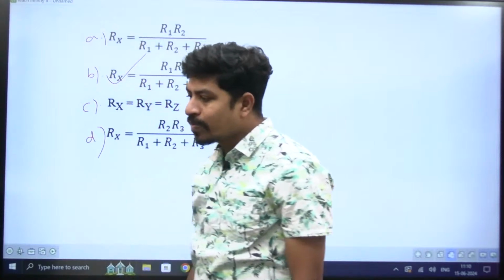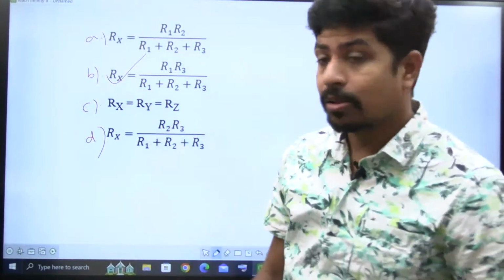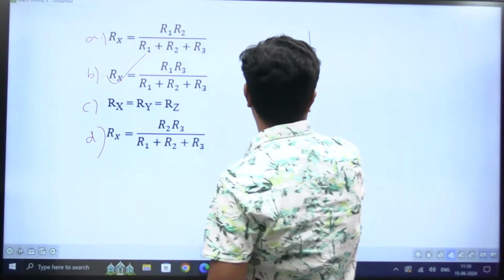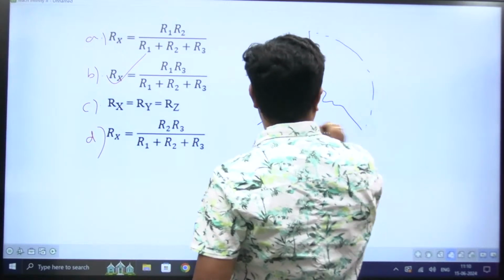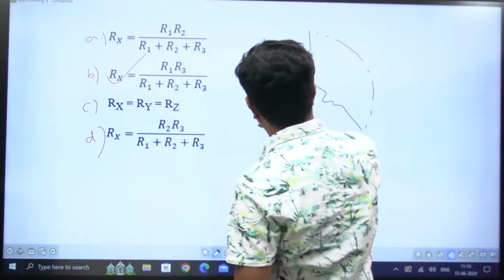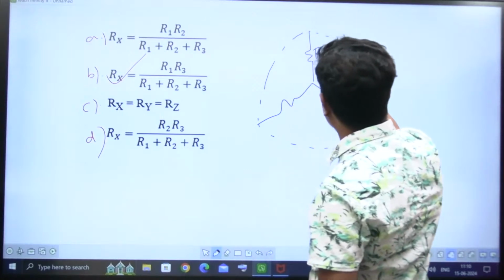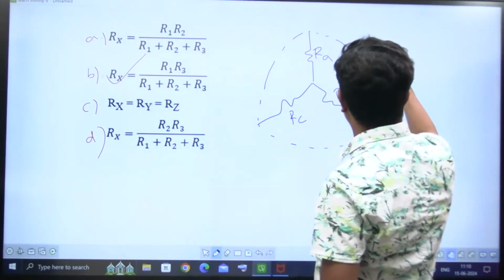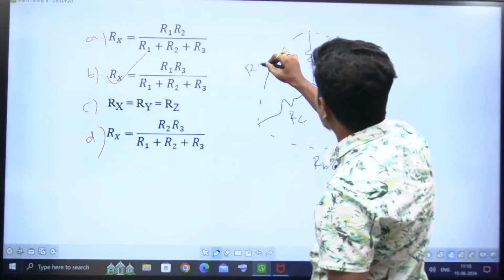So here you must remember star to delta also. Very simply I'm going to tell you. This is star, suppose, and I want its delta. Put it like this. You take this as RA, RB, RC. So this is RAB, this is RBC, this is RAC.